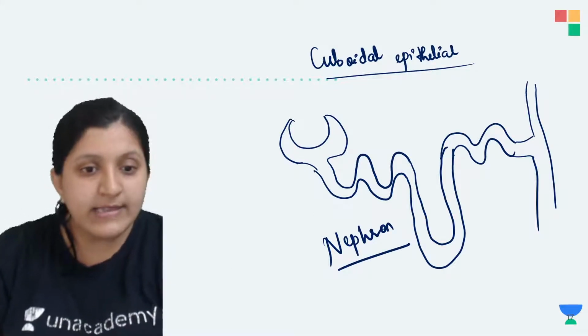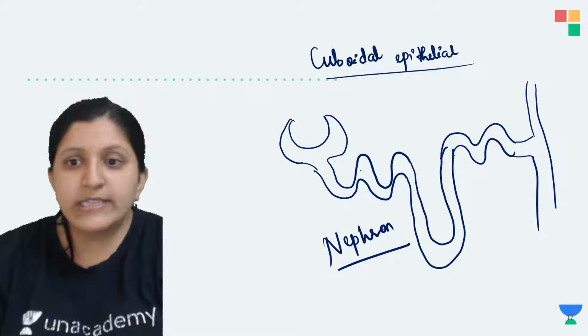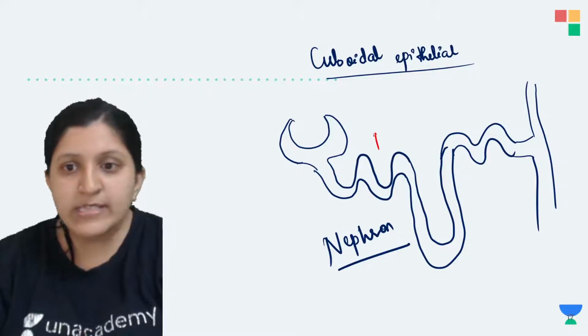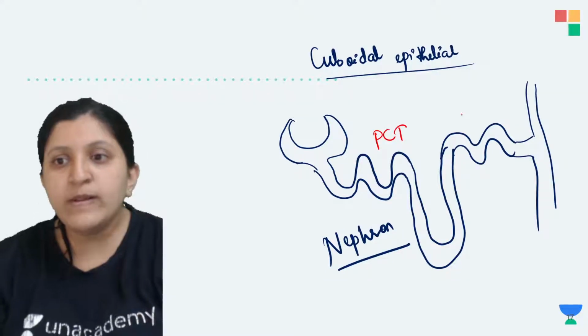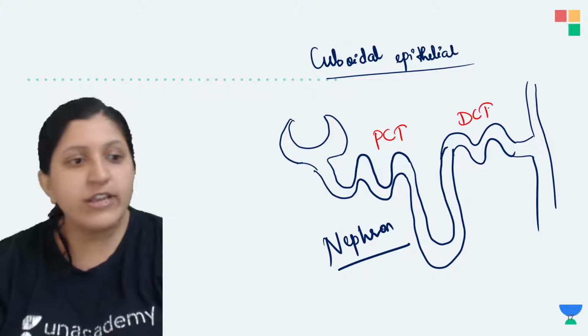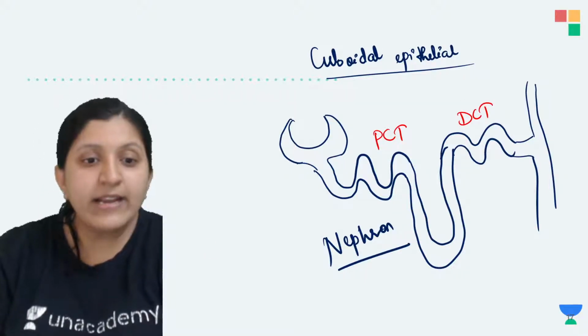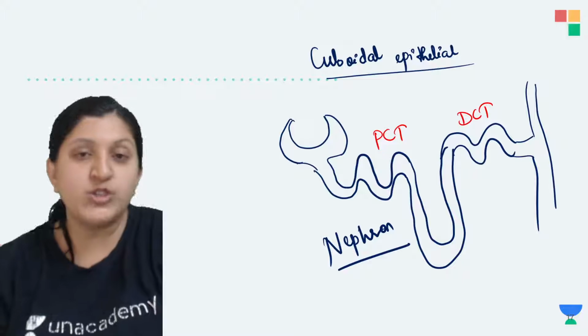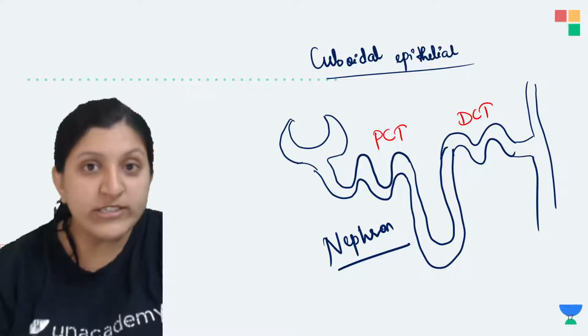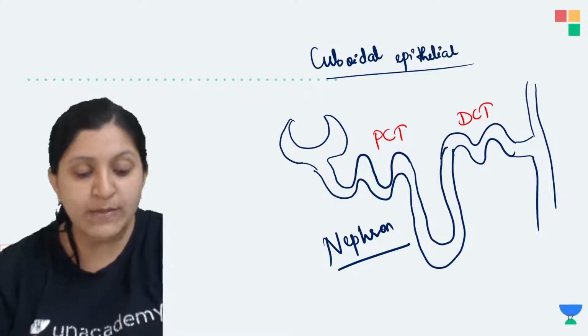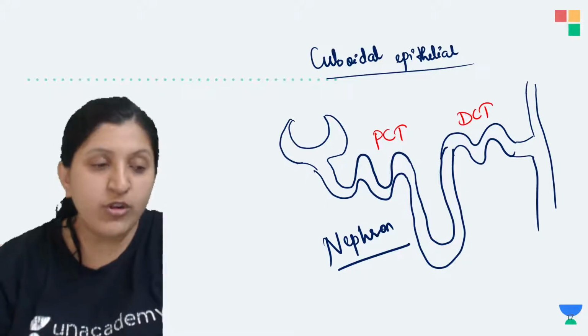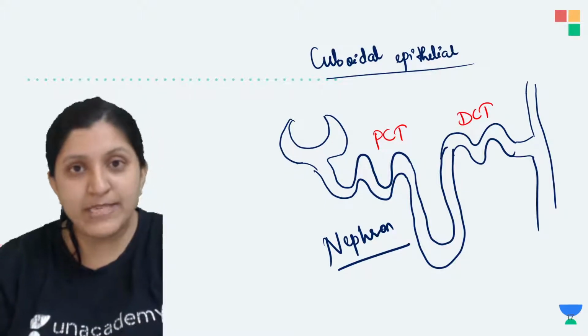Now inside this nephron, you see these tubes. This one is the proximal convoluted tubule, and this one is the distal convoluted tubule. Inside these, for absorption, the water absorption and the glucose absorption, the cuboidal epithelium is required.